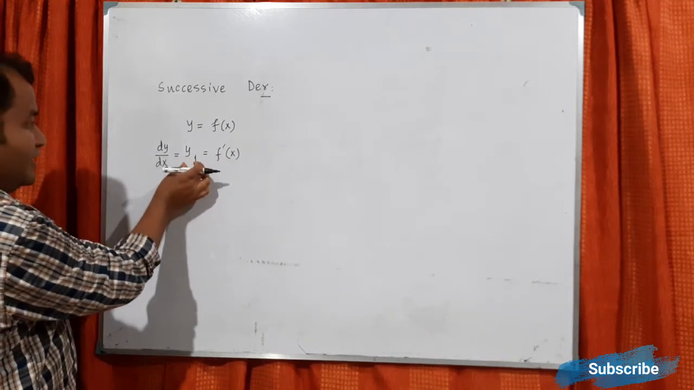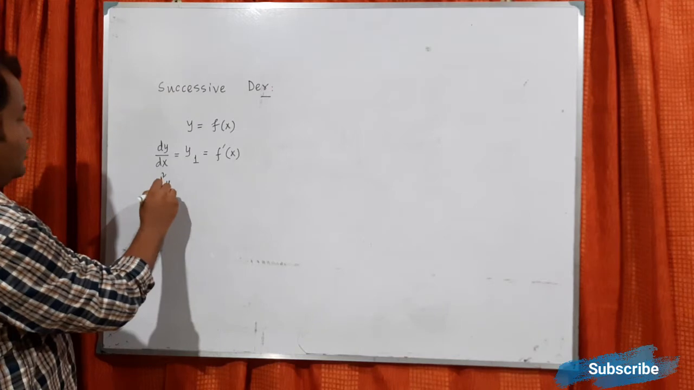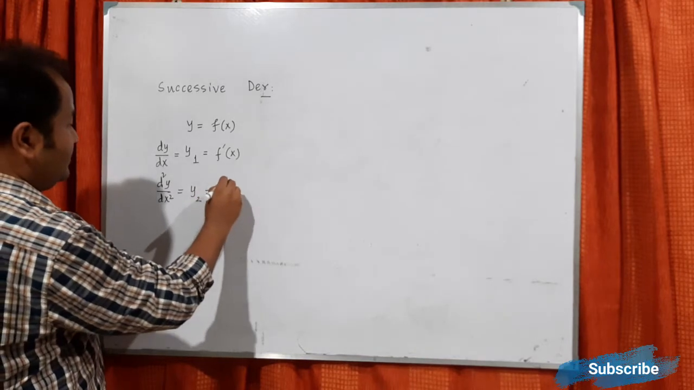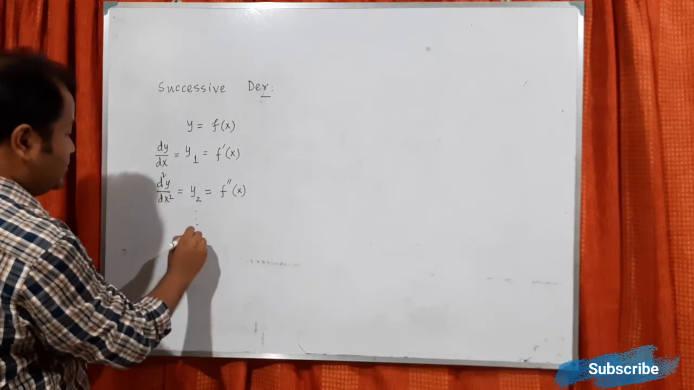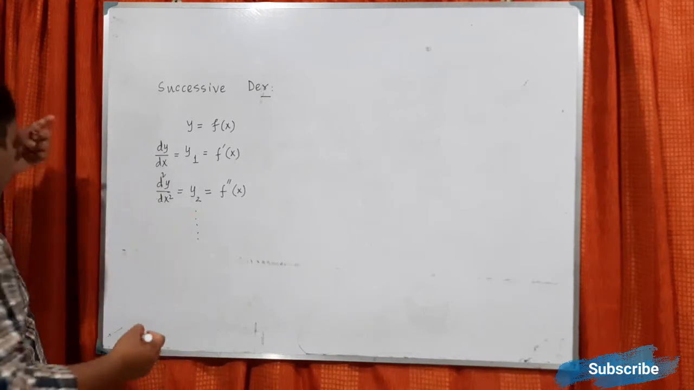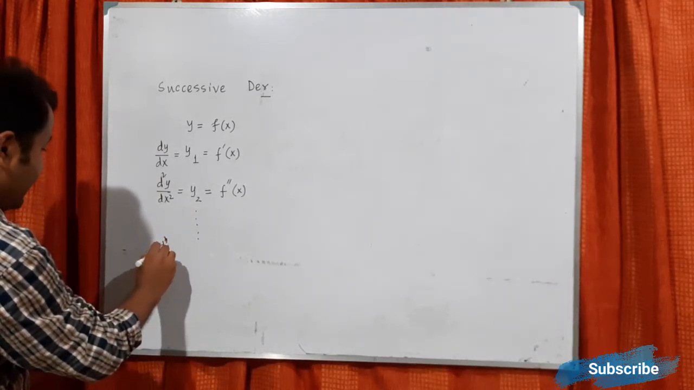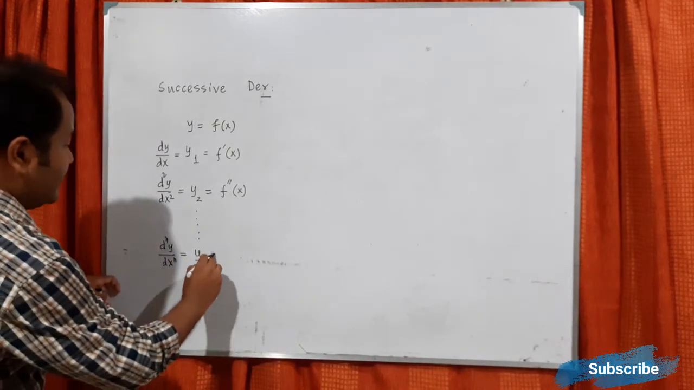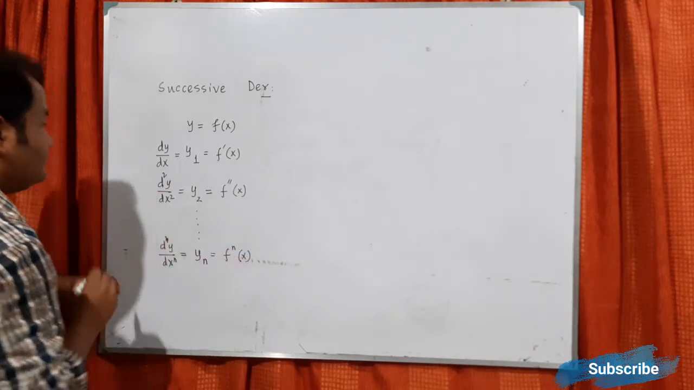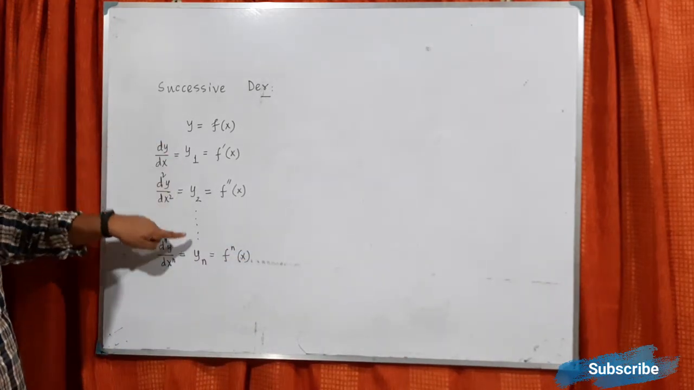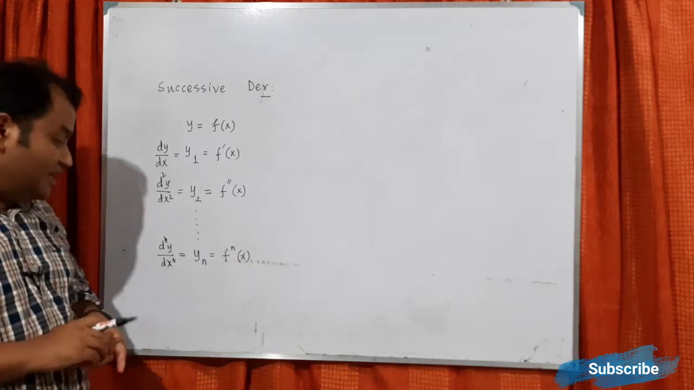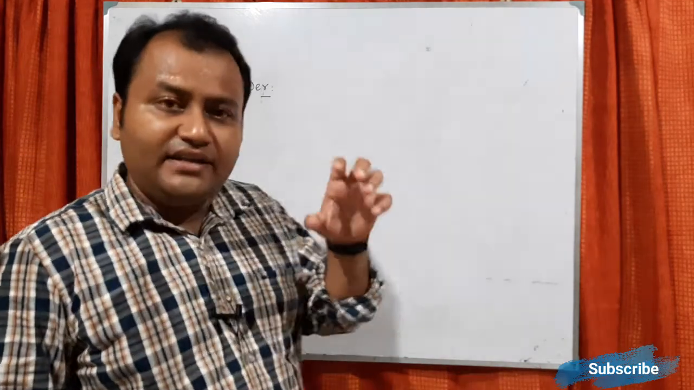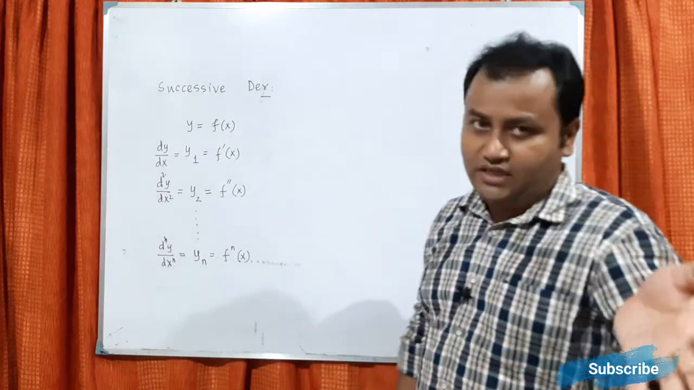Now again, if you are doing the derivative of this one, that is d2y/dx2, this will be y2, this will be say f double prime x. The same process you can continue, say up to any times, say n times. So dny/dxn can be written yn, and that will be say f^(n)(x). So basically we are finding the derivative up to any order in general term. This is called successive derivative. That is, you try to find the general derivative formula for a particular function.